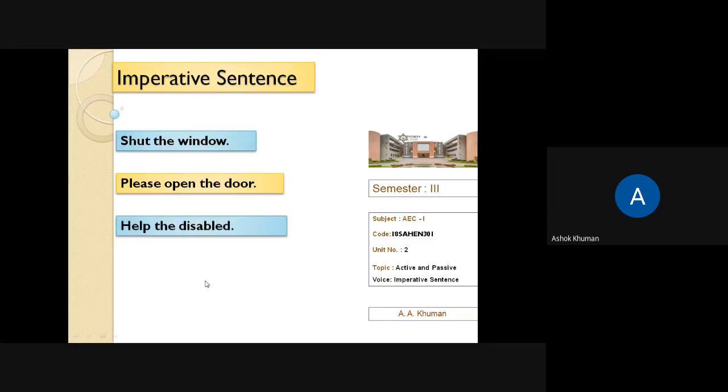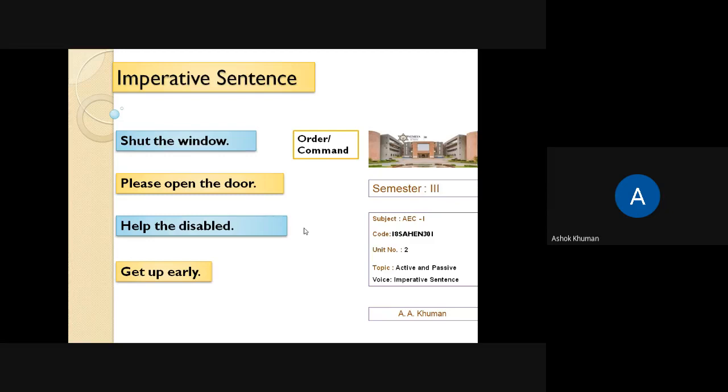In the third sentence, you can see 'help the disabled' and 'get up early'. These are in the form of suggestion and advice. You are not telling somebody to do this right now. So let us see the difference. First, command or order: you are saying something to do right now, but we don't find any please or kindly word.